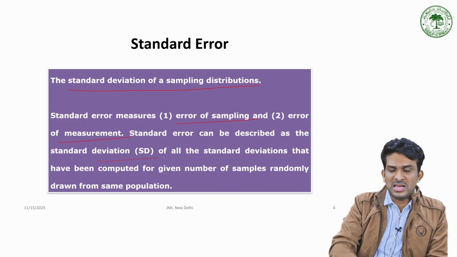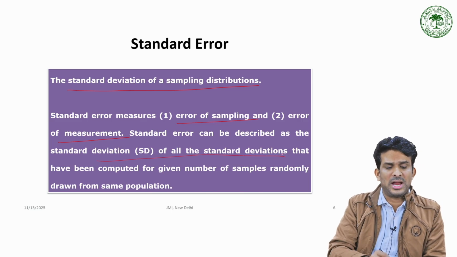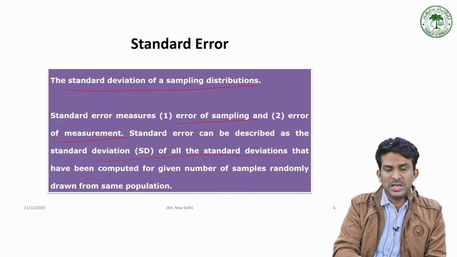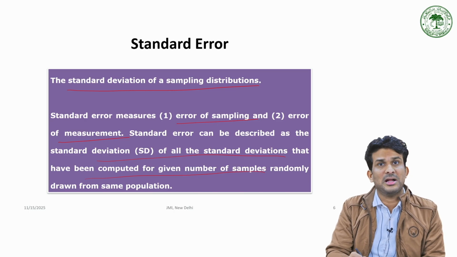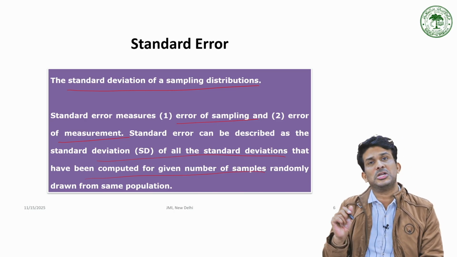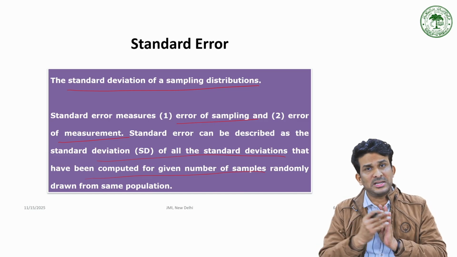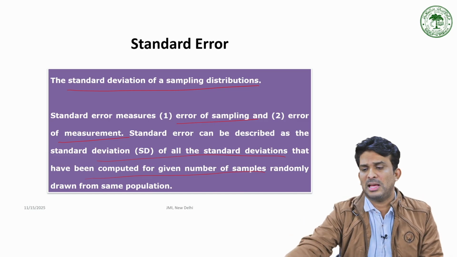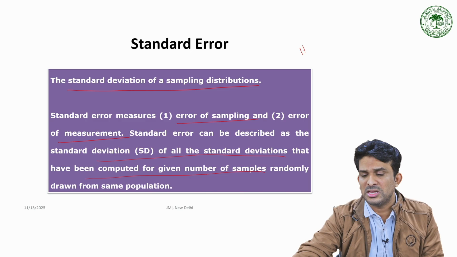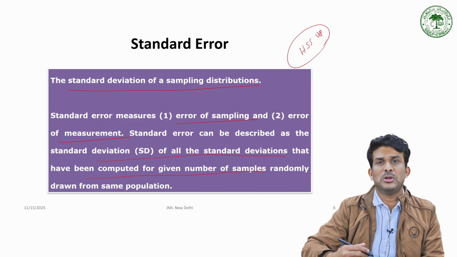the standard deviation of all the standard deviations that have been computed for a given number of samples randomly drawn from the same population. From the same population, we can take hundreds of samples. For example, you have higher secondary school students of Uttar Pradesh. This is your population.